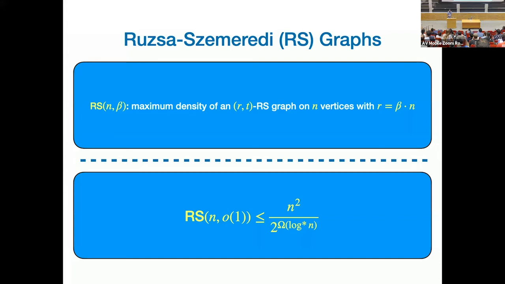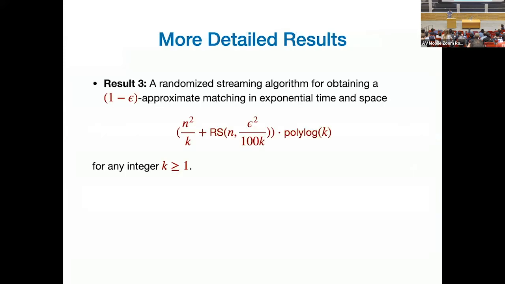Sorry, but maximum density means number of edges? Number of edges, yes. Oh, good. So the question, what is maximum density? I mean actual number of edges. I don't know why I call it density. So how many edges are in the graph, among all RS graphs that have this property? And I'm saying that it cannot have more than n squared divided by 2 to the theta log star n. Good. So if we come back and we put all these things together, now we have some bound like this.